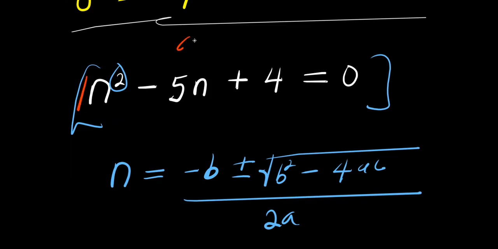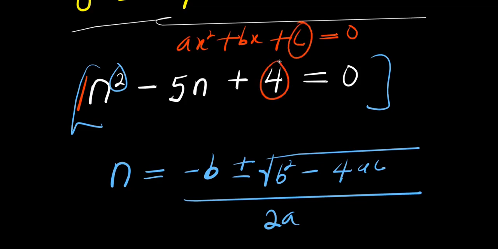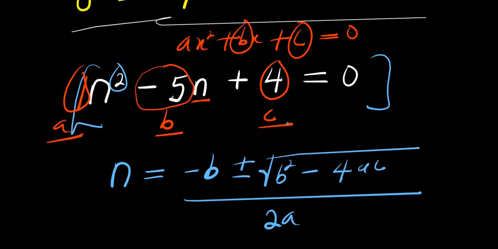Now if you have ax squared plus bx plus c equals 0, c is the constant, which is 4. b is the coefficient of n here, that is negative 5. A is the coefficient of n squared, that is 1. So a is 1, b is negative 5, c is 4.